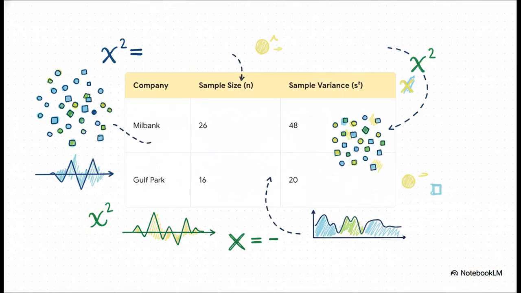Let's check out Dulles County. They need to hire a school bus company, and for them, reliability is everything. So they run a little test, and they measure the arrival time variance for two bidders, Milbank and Gulf Park. And from the samples, it looks like Milbank has a much higher variance, 48, compared to Gulf Park's 20. But here's the million-dollar question. Is that a real difference, or did we just get unlucky with our samples?